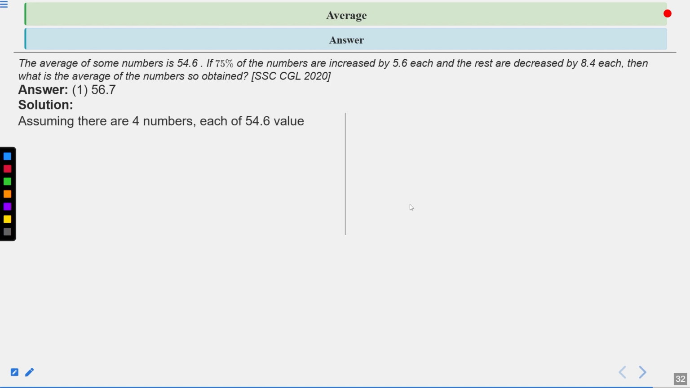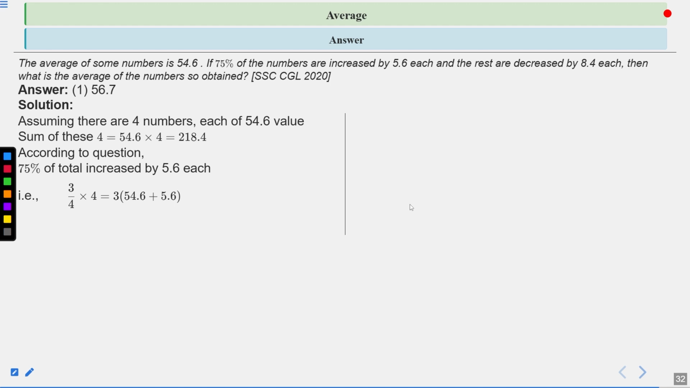Assuming there are four numbers, each of 54.6 value, because the average is given. The sum of these four numbers will become 54.6 into 4, which is equal to 218.4. Now according to the question, 75% of the total is increased by 5.6. 75% means 3 by 4, so it means 3 numbers are increased by 5.6. So the total will become 3 into 54.6 plus 5.6. And 25% decreased by 8.4 means only one number, so 1 by 4 of 4, which is 1.